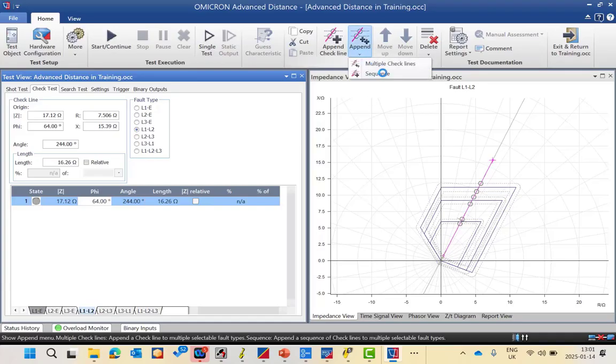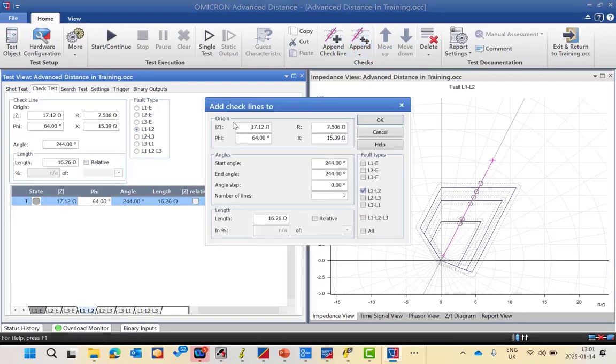from here. It allows you to define the start value, the stop value of the angle, and the angle step to give you multiple check lines. I will check here all types of the fault loops, and I will define from 0, for example, up to 120 or 110 to cover all the forward zone, and I will define the step of the angle to be 10 degrees. So I will have 12 check lines this way for all fault loops.